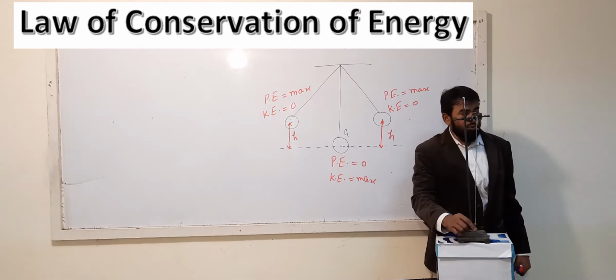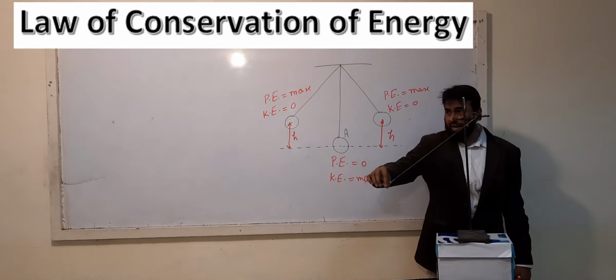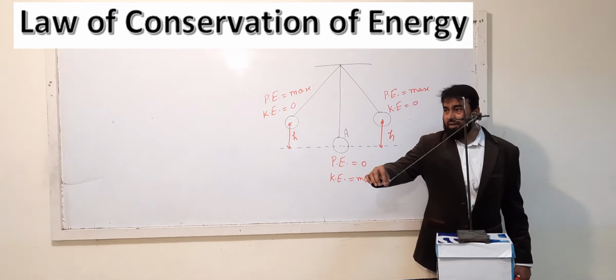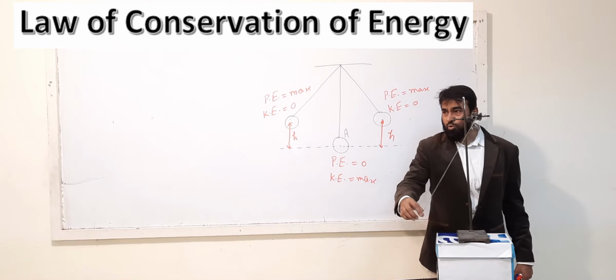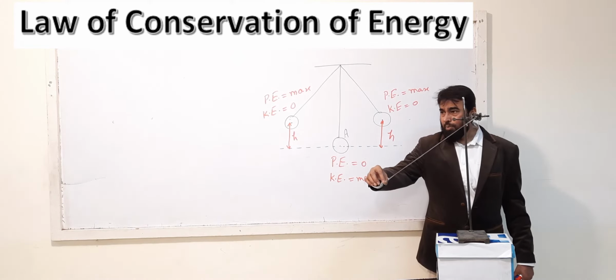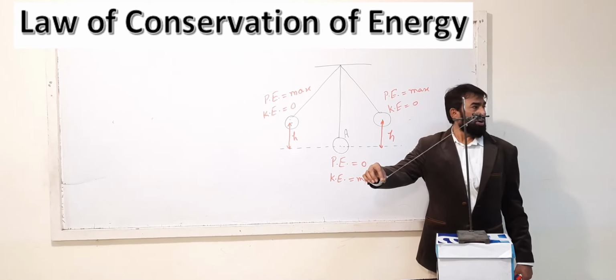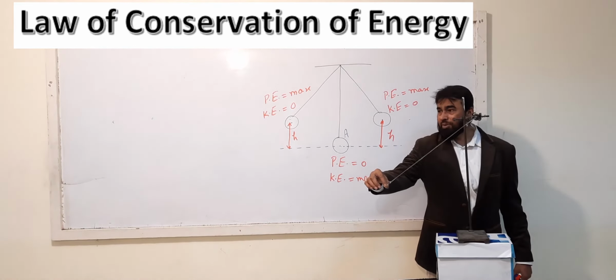I raised it up to a certain level and I applied my force. That force is causing this to move. So you can see that when I was raising it up to that height, the kinetic energy is there. But now I have stopped at this point. When I have stopped it at this point, what is happening basically?